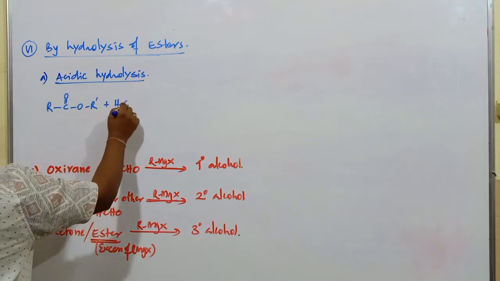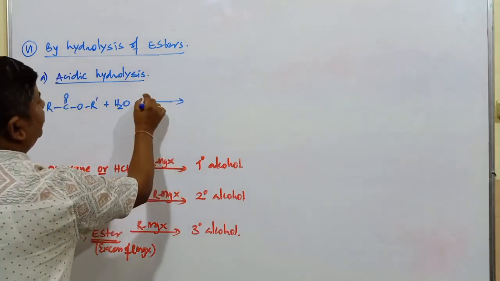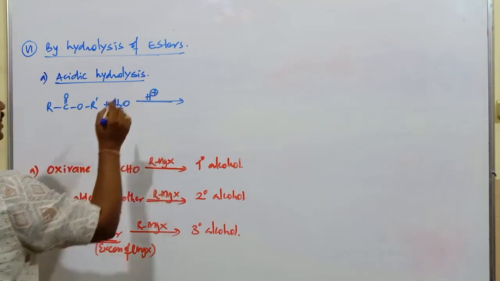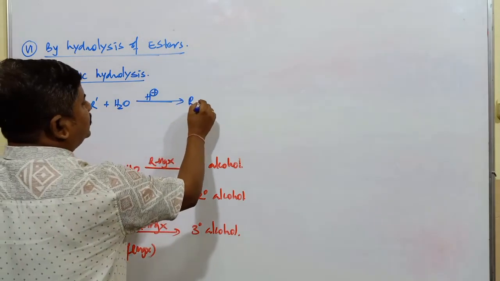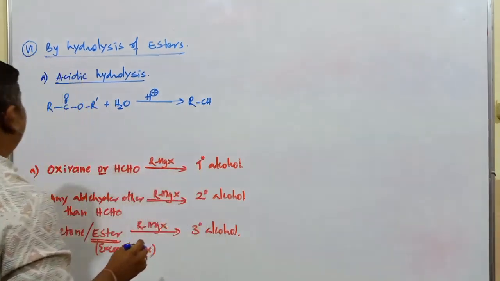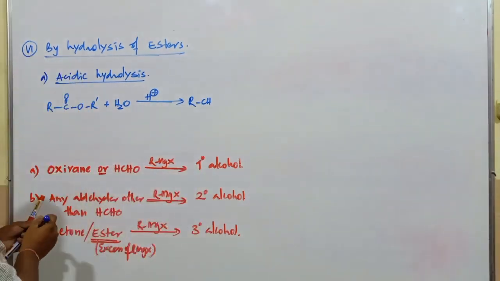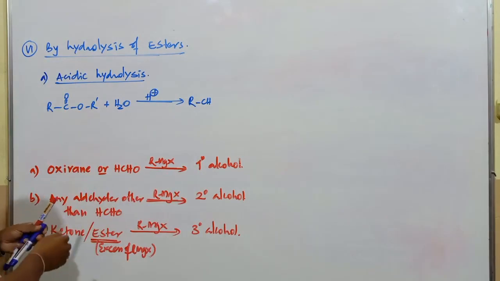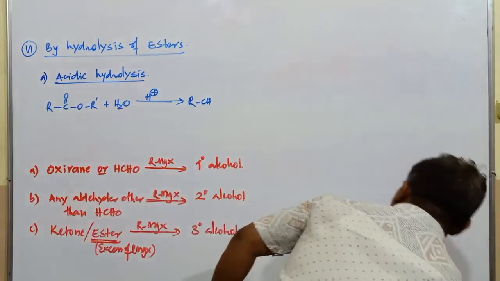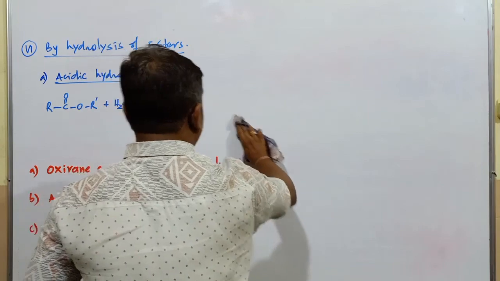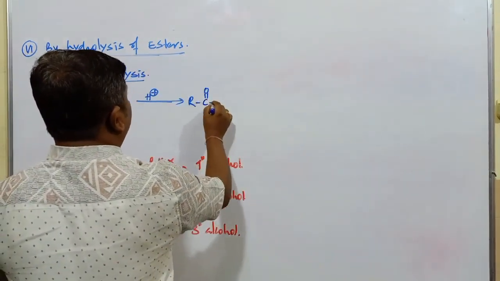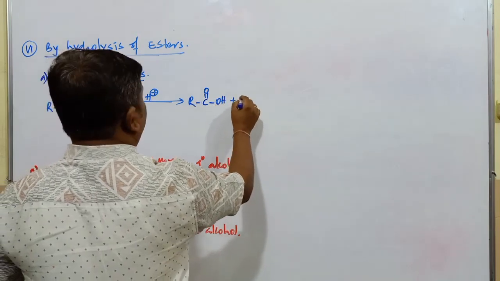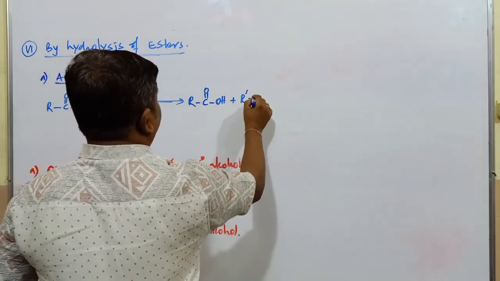If it is subjected to hydrolysis in presence of an acid, what is the compound obtained? This H2O splits into H plus and OH minus. When it splits, the compounds produced are RCOOH plus R dash OH.